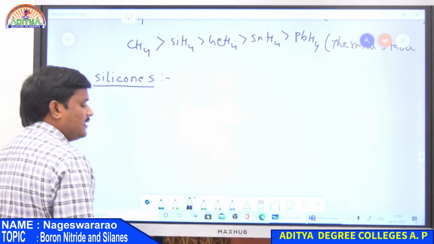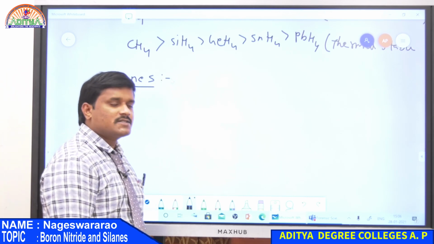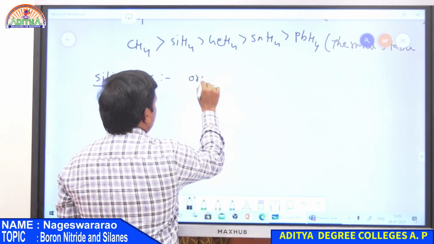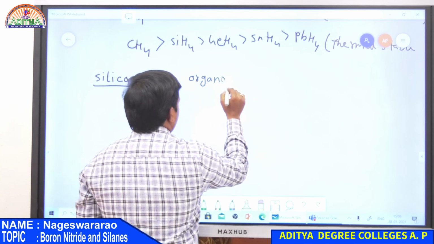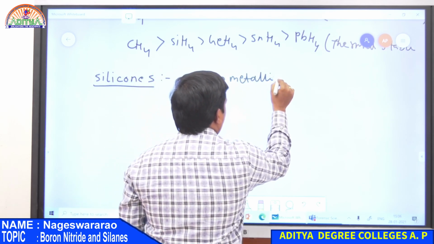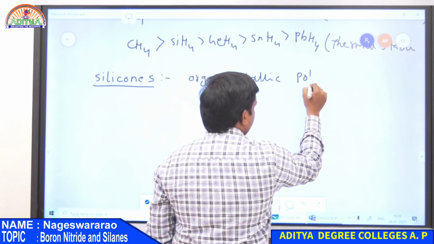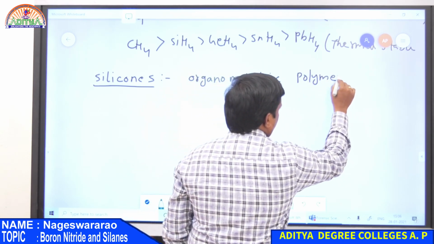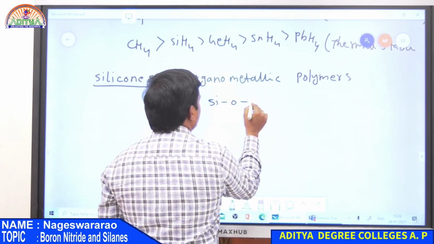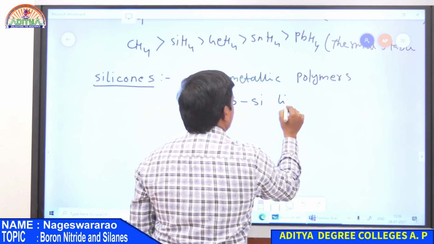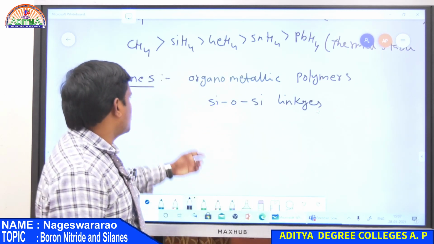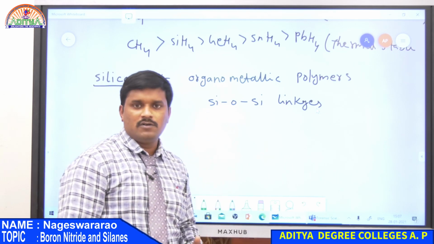Silicones are generally nothing but organometallic polymers containing Si-O-Si bond linkages. Silicones are nothing but a compound that is a polymer.